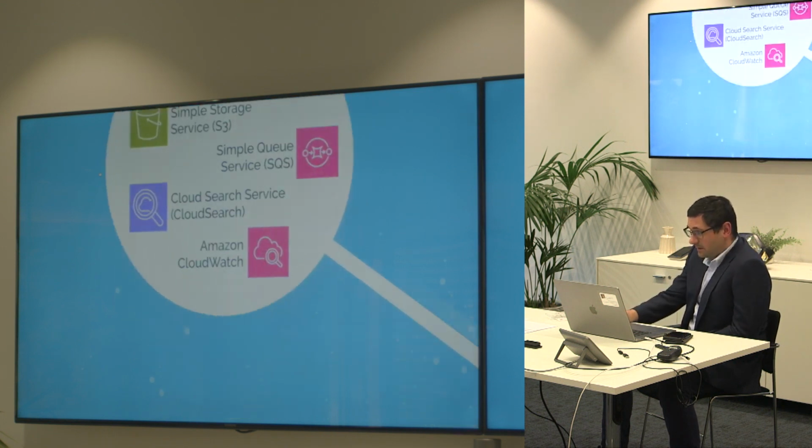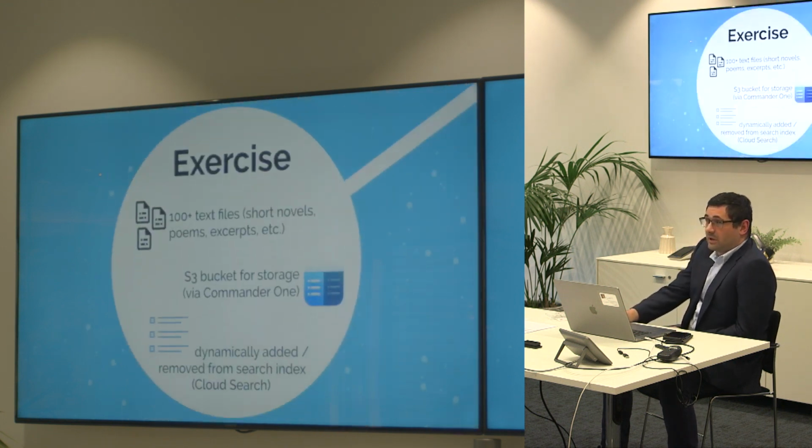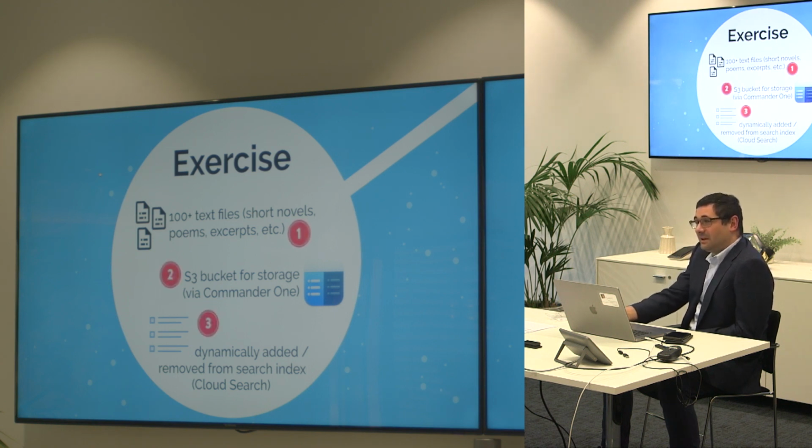All right, what's the exercise about? I will try to present the coding exercise, and hopefully that will go well. I have about 100 short text files, about one kilobyte each: poems, excerpts, and so on. I have an S3 bucket mapped by Commander One, which is just a simple tool to copy something to an S3 bucket. And I will hopefully be able to dynamically add and index the content of those files as I go, just by copying the files.